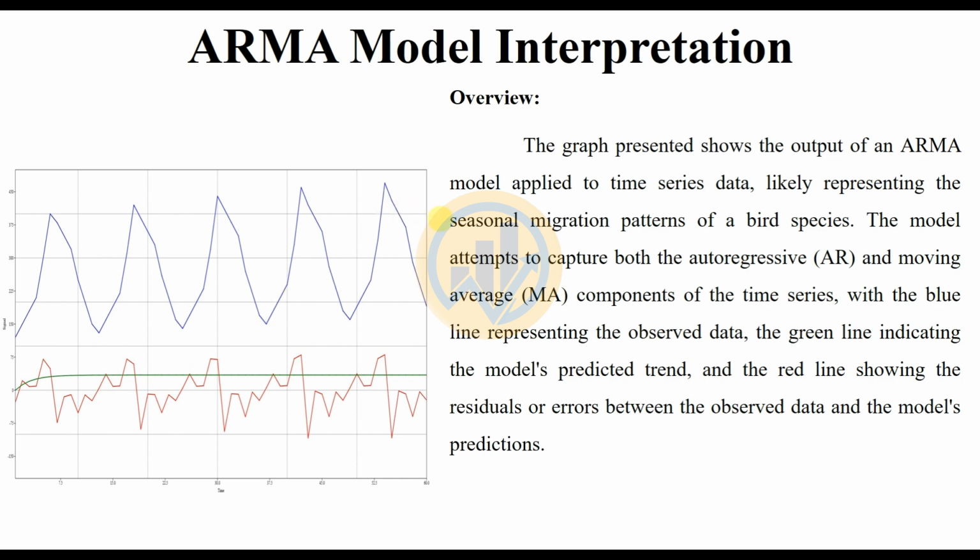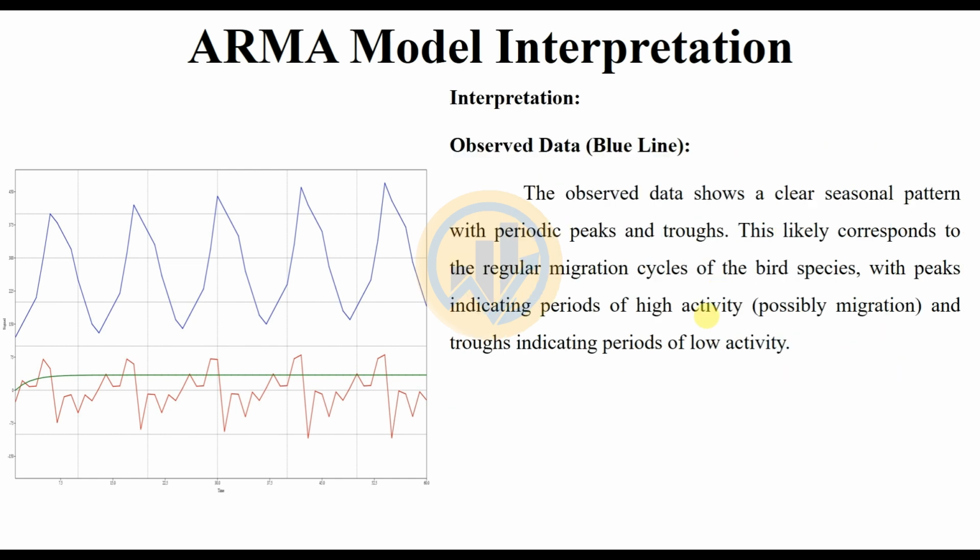So, the overview of the ARMA model. The graph presented shows the output of an ARMA model applied to time series data, likely representing the seasonal migration pattern of a bird species. The model attempts to capture both the autoregressive (AR) and moving average (MA) components of the time series, with the blue line representing the observed data, the green line indicating the model prediction trend, and the red line showing the residual, or error, between the observed data and the model predictions.